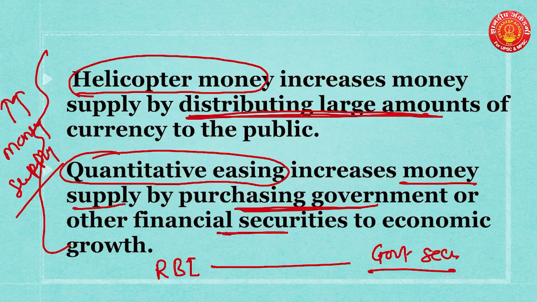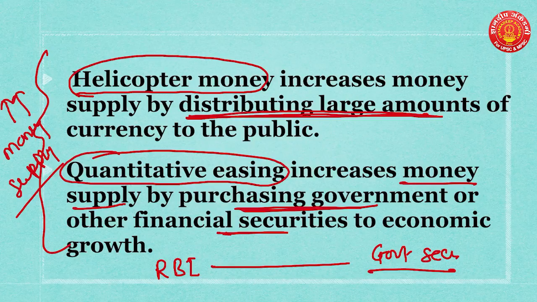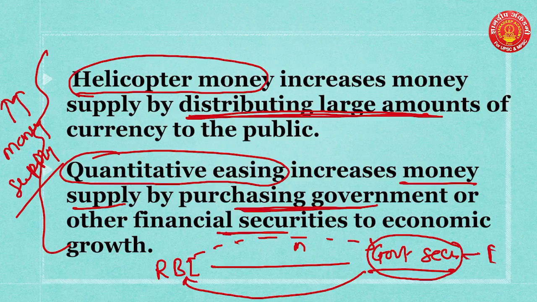So when these government securities are purchased, the money in the hands of RBI goes into the hands of the government, and the securities go into the hands of RBI, and the government uses this money to supply to the public. So it is quantitative easing. It means quantitative easing is not a direct method, whereas helicopter money is distributed directly into the hands of people. It is a very simple process which must be remembered.